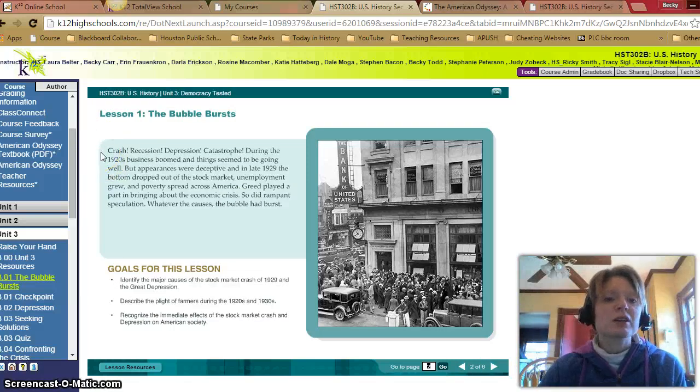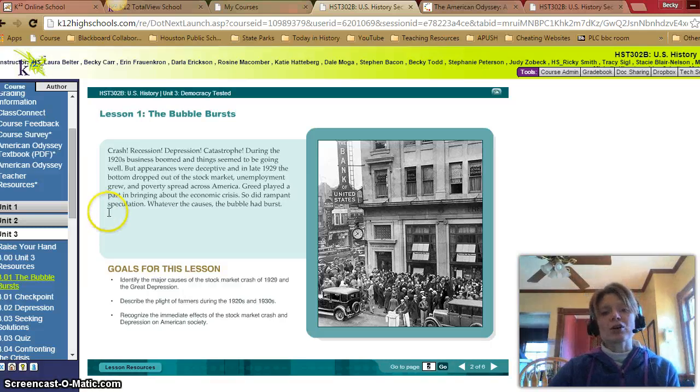Crash, recession, depression, catastrophe. During the 1920s, business boomed and things seemed to be going well. But appearances were deceptive, and in late 1929, the bottom dropped out of the stock market, unemployment grew, and poverty spread across America. Greed played a part in bringing about the economic crisis. So did rampant speculation. Whatever the causes, the bubble had burst.